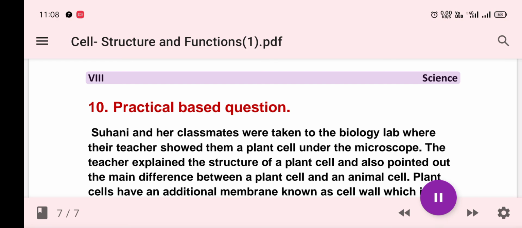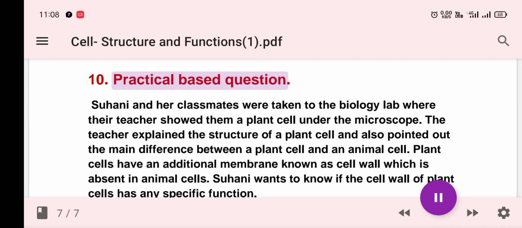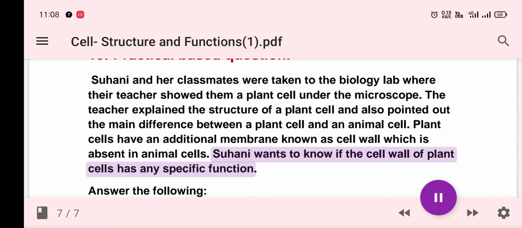Science 20-21 page 7. 10. Practical based question. Suhani and her classmates were taken to the biology lab where their teacher showed them a plant cell under the microscope. The teacher explained the structure of a plant cell and also pointed out the main difference between a plant cell and an animal cell. Plant cells have an additional membrane known as cell wall which is absent in animal cells. Suhani wants to know if the cell wall of plant cells has any specific function.